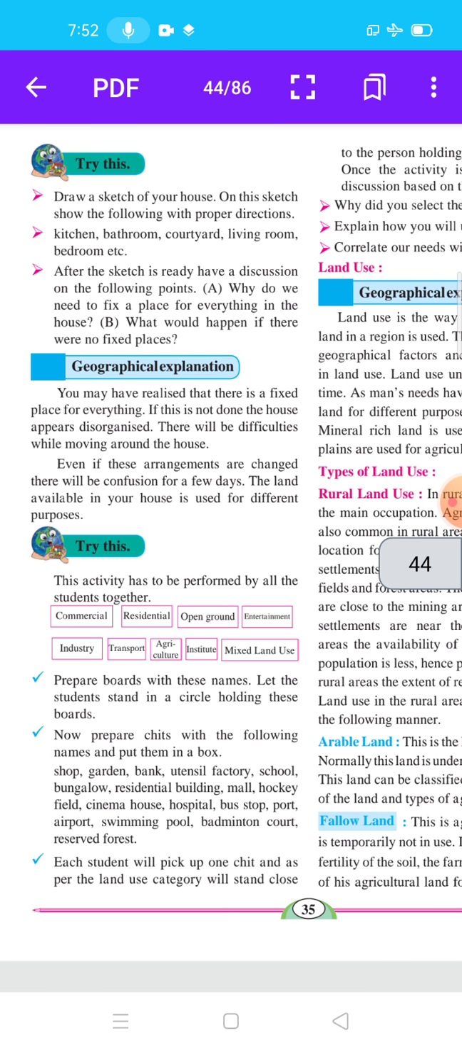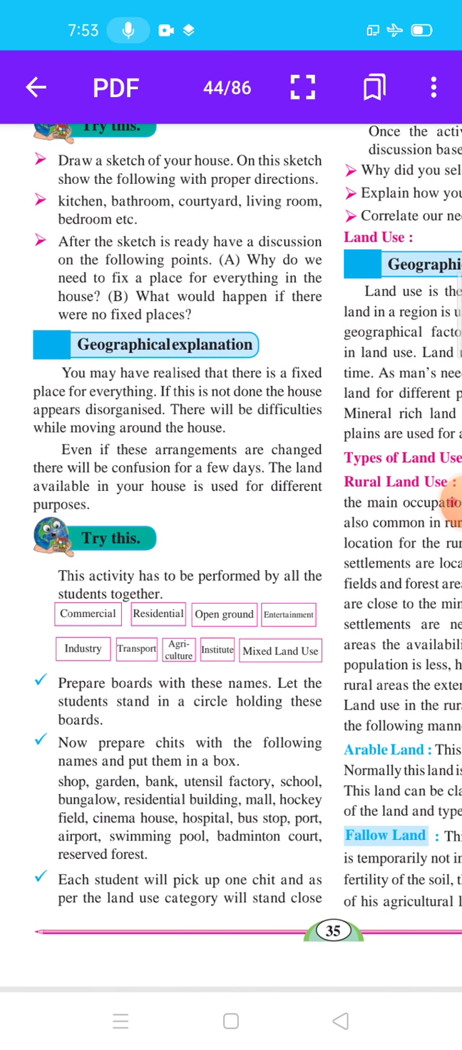Geographical explanation. You may have realized that there is a fixed place for everything. If this is not done, the house appears disorganized. There will be difficulties while moving around the house. Even if these arrangements are changed, there will be confusion for a few days. After a long time, some new arrangement is difficult for our routine ways.